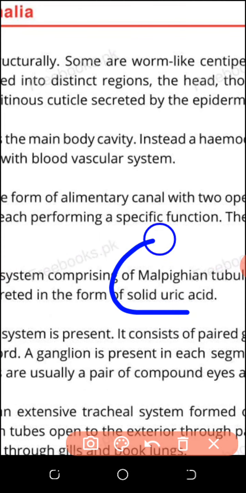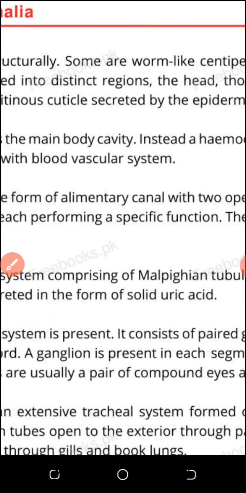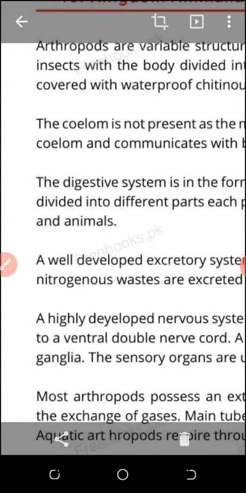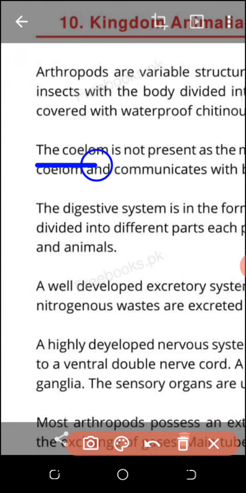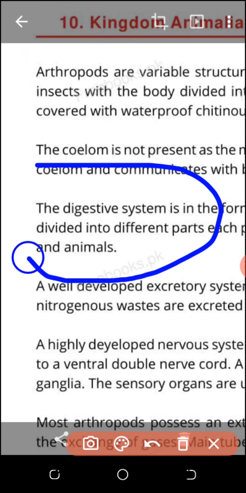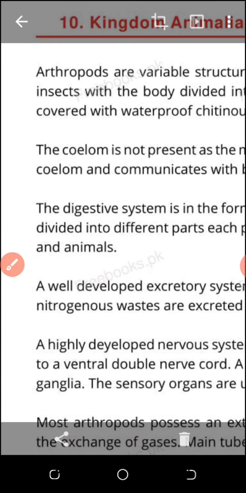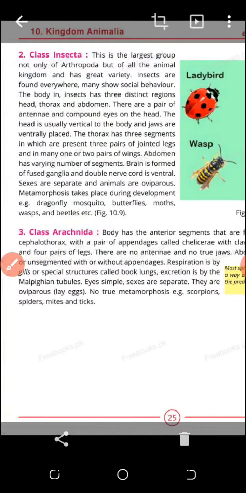These are the Malpighian tubules, you can see. If you want to know the spelling, Malpighian tubules. Their ganglia are much developed; the circulatory system and nervous system are also well developed. And the tracheal system means that there are tubes near the surface of the skin. These tubes have small openings, spiracles, by which oxygen enters and carbon dioxide comes out. That is the way of respiration in the annelida.